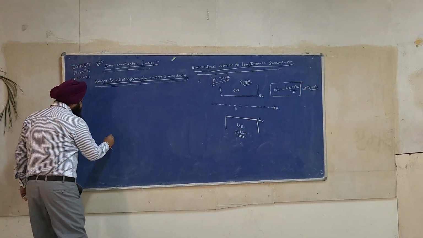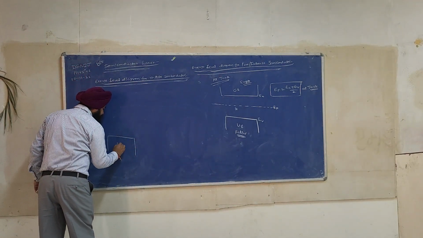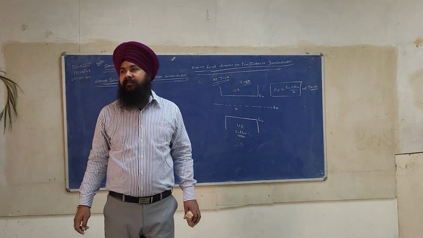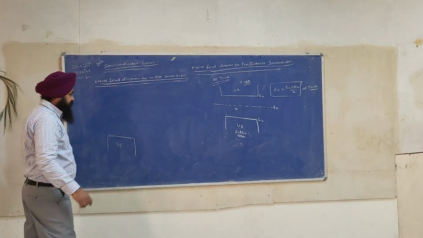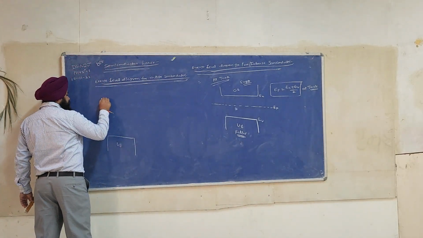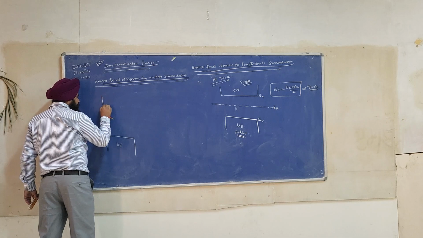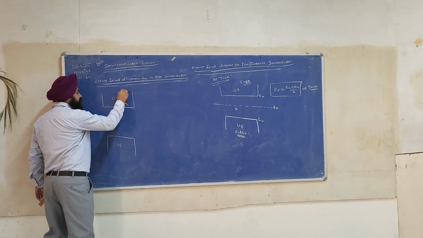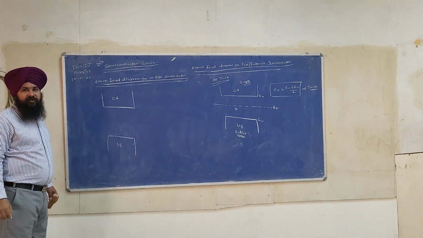Okay. Now I will make a diagram. Now see, this is the valence band. This is called the conduction band.